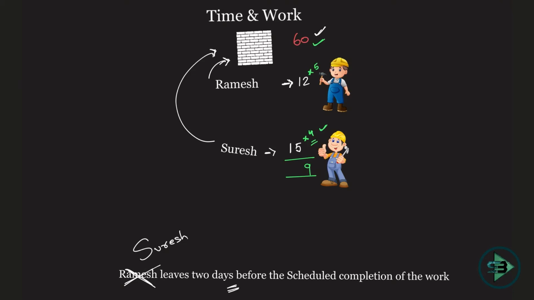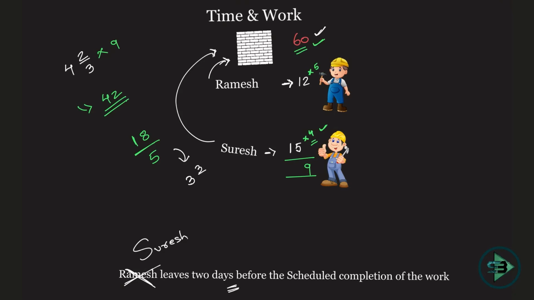Suresh leaves 2 days before the scheduled completion, which means again for 4 2 by 3 days they were working together. If they are working together, again multiply this by 9. 9 bricks will be put in 1 day. So again 42 bricks will be put in when they are working together. Now Suresh leaves, which means to put in those remaining 18 bricks, because 60 is the total work. Who is working now? Ramesh. Instead of Suresh, now it will be Ramesh because Suresh left. So how many days will be required here? So this becomes what? 5 3s are 15. Then what?